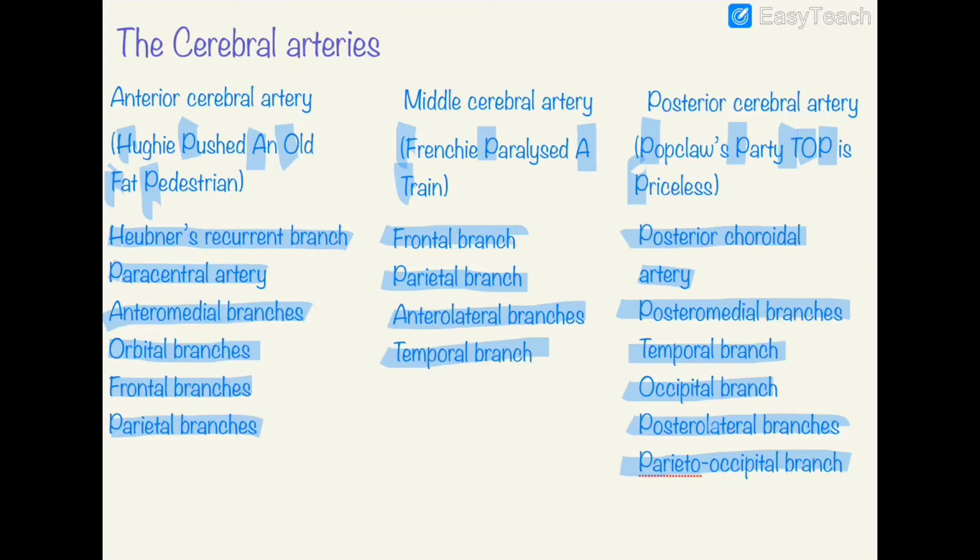Therefore, we are going to exclude the cortical branches, which in the case of the anterior cerebral artery are the orbital, frontal, and parietal branches. In the case of the middle cerebral artery, we have the frontal, parietal, and temporal branches. And in the case of the posterior cerebral artery, we have the temporal, occipital, and parieto-occipital branches. So we are not going to talk about these branches in this video. The rest of them will find application in the coming slides.